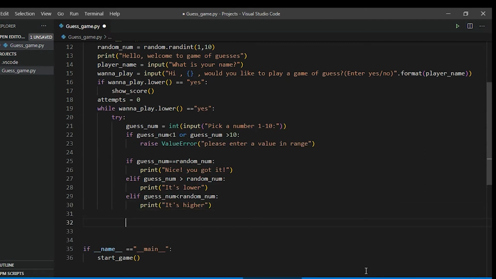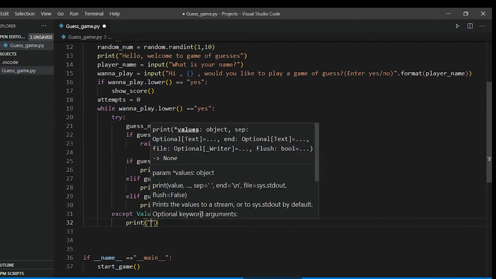Now one more thing we have to do is accept any input errors. We can catch them like this: except ValueError as err. It will store whatever value error has been raised in this variable, and now we can print it.